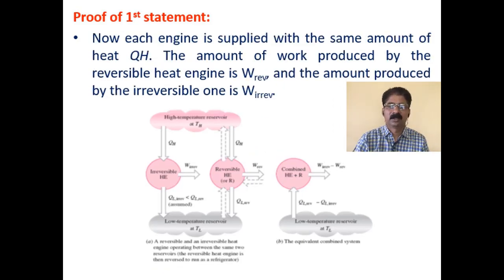Now each engine is supplied with the same amount of heat QH. This is the same diagram I am continuing for explanation in all the slides. So each engine is supplied with an amount of heat equal to QH. The amount of work produced by the reversible heat engine is W reversible, and the amount of work produced by the irreversible heat engine is W irreversible. So try to understand, both are absorbing the same amount of heat, and the work output of the reversible engine is W reversible, whereas the work output of the irreversible engine is W irreversible.